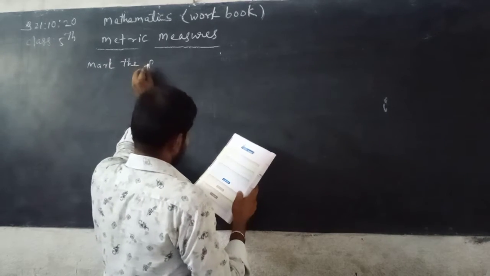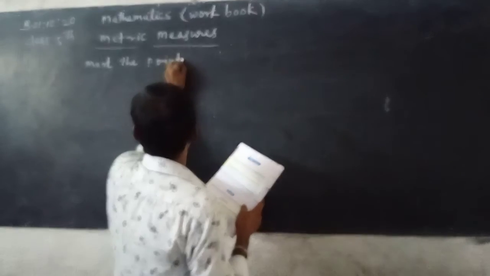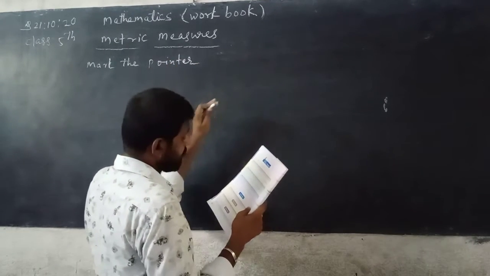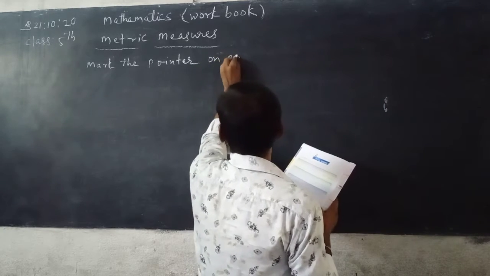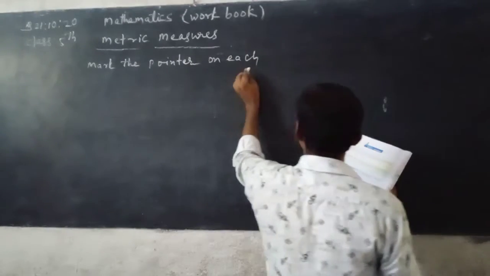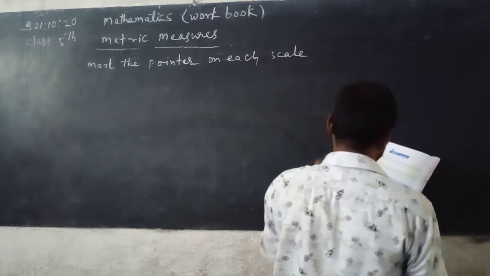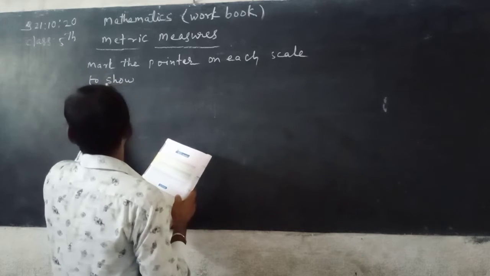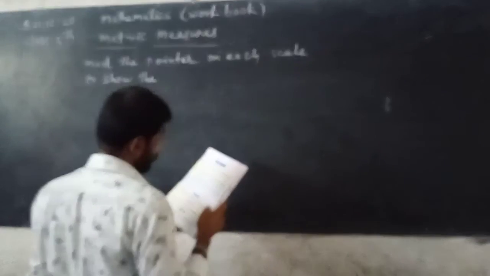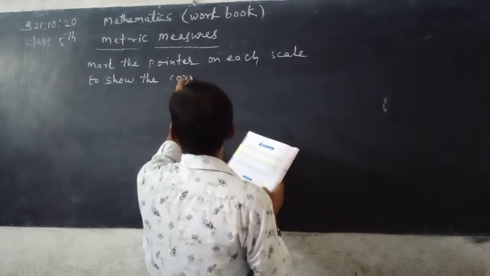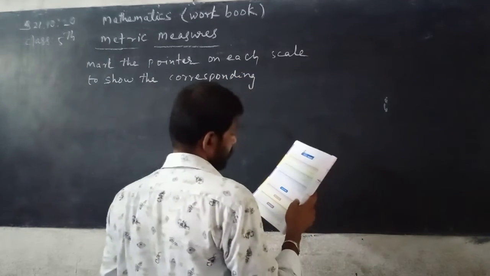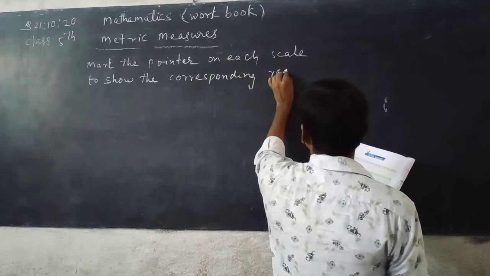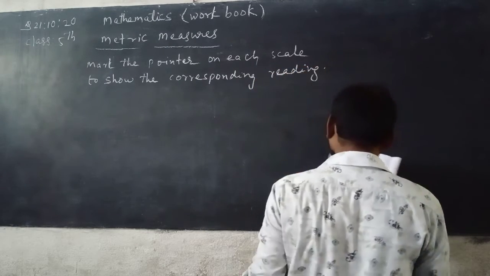Mark the pointer on each scale to show the corresponding reading. See here, first one.